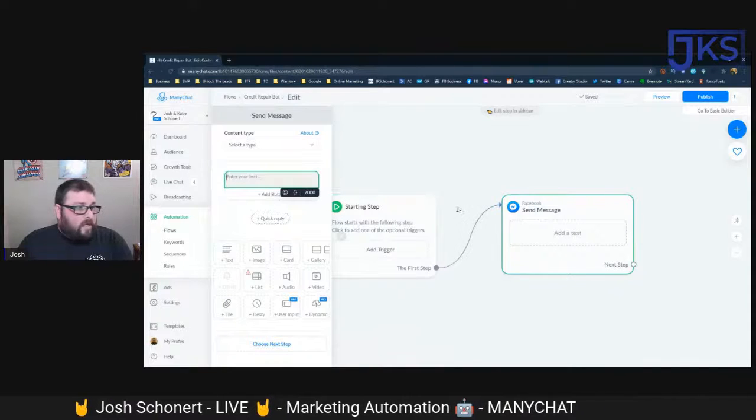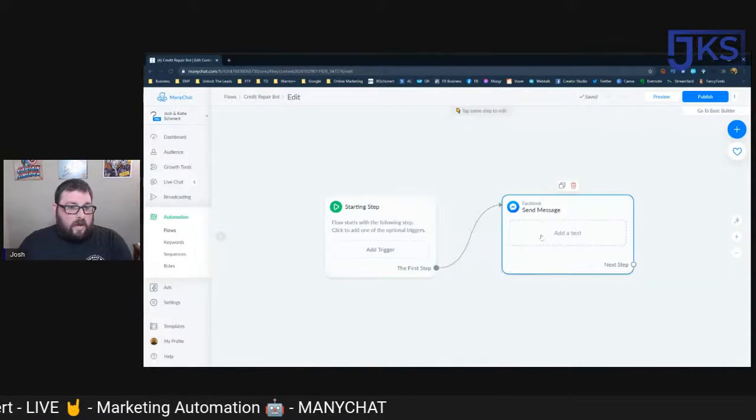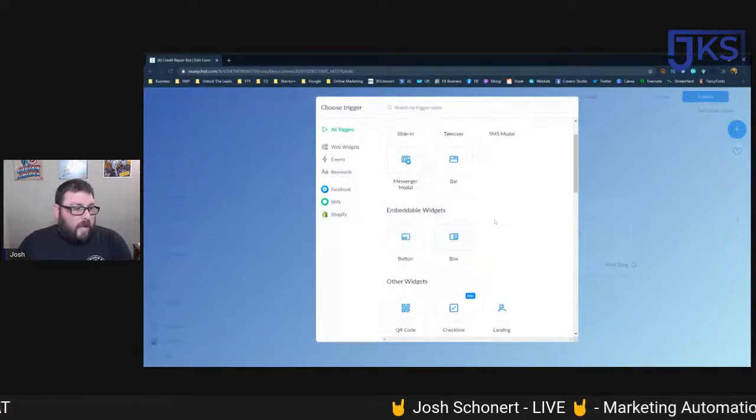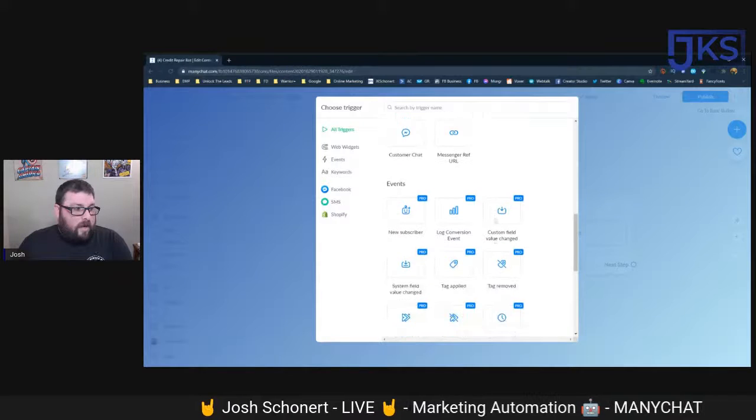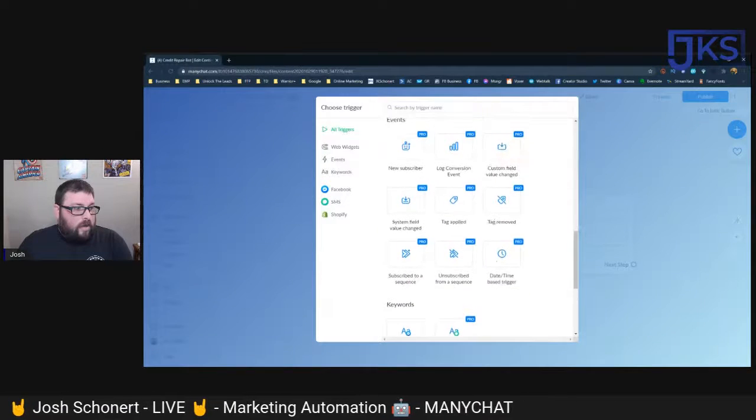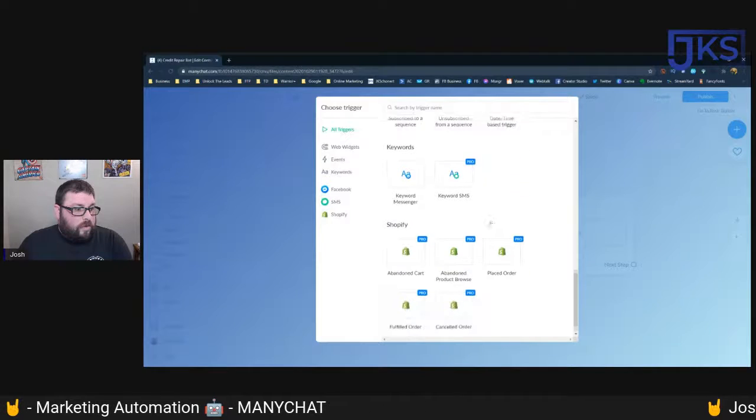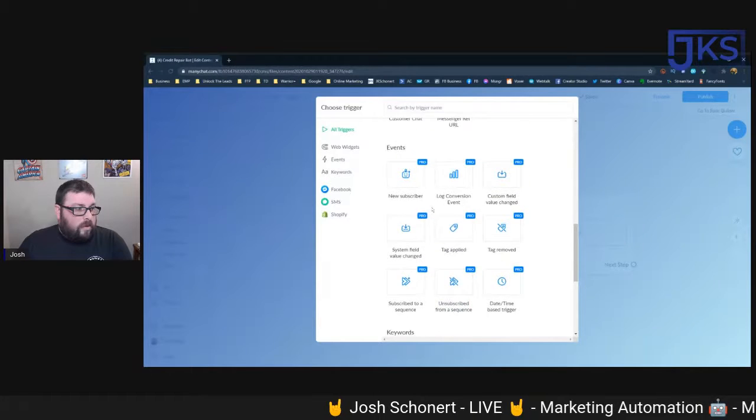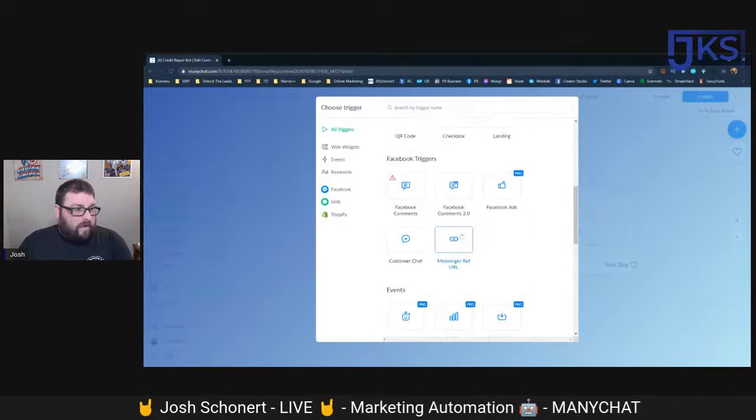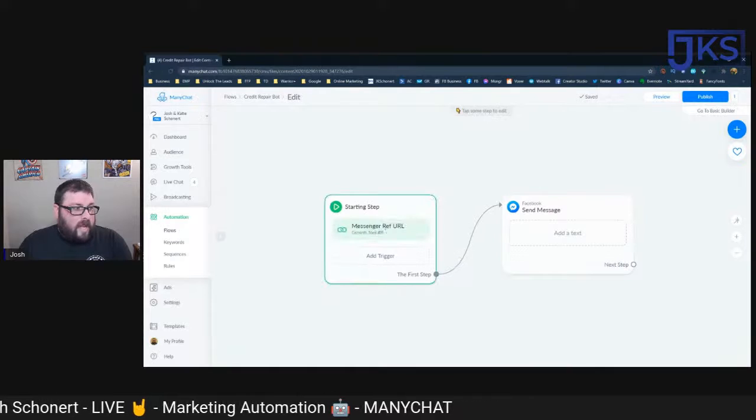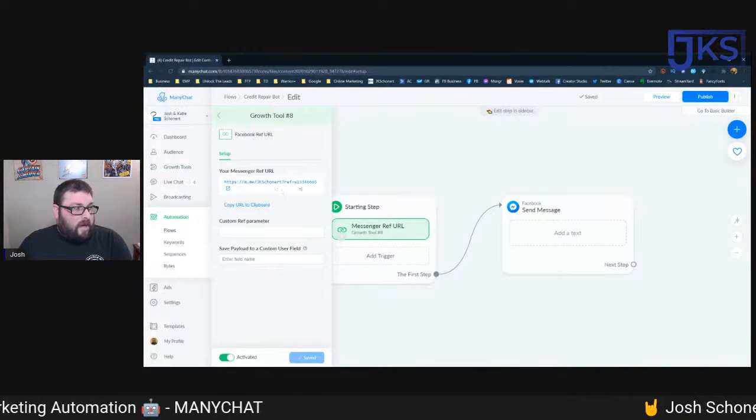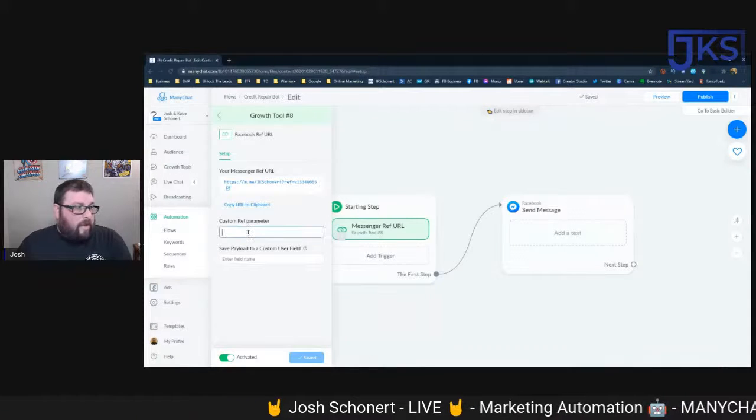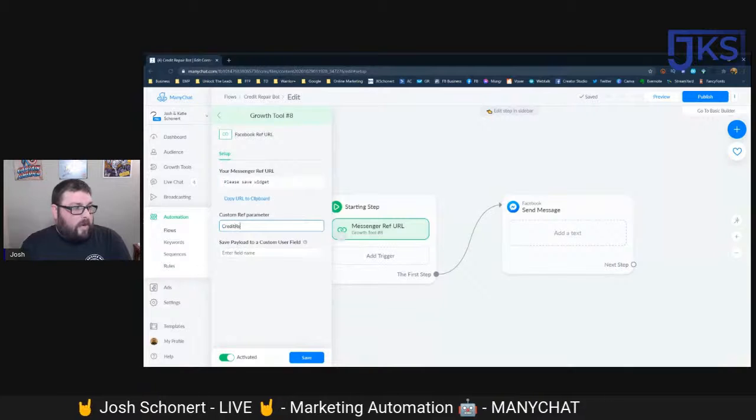So you'll notice when you first start a bot, it gives you your starting step and then a send message step. So we'll just start with this, and we're going to go all the way down here, and let's go, what are we going to use? Here we go: Messenger reference URL. What that does is give it a URL here. What's cool is that even in the free version, you can change the custom parameter. So we can say credit repair.